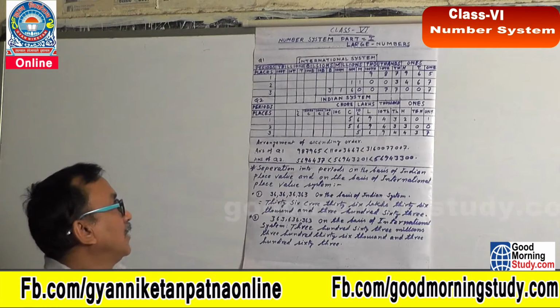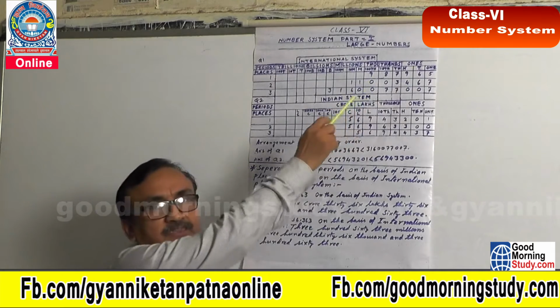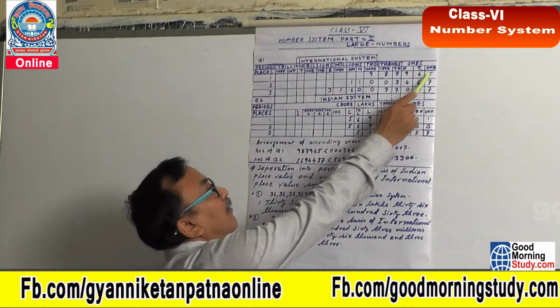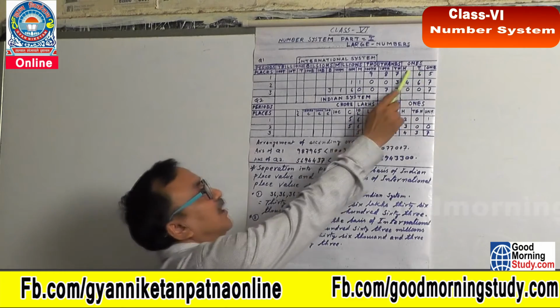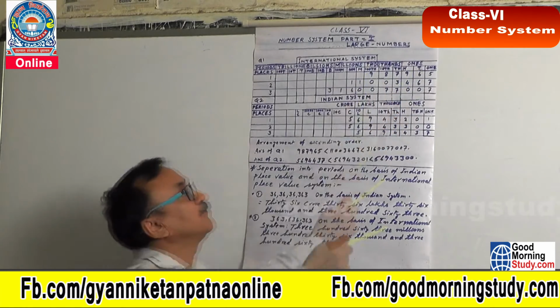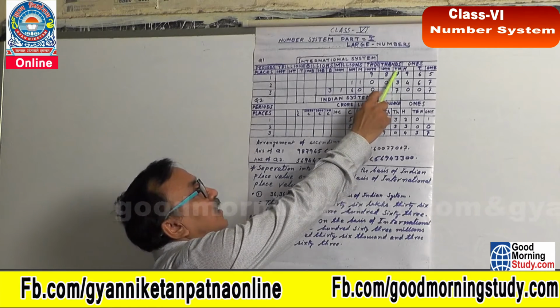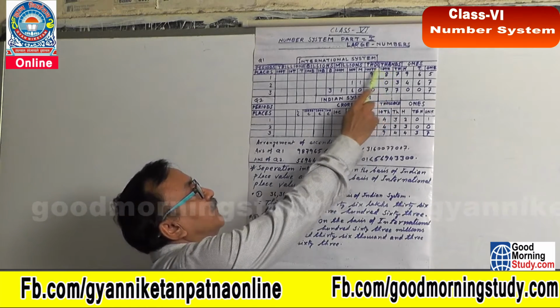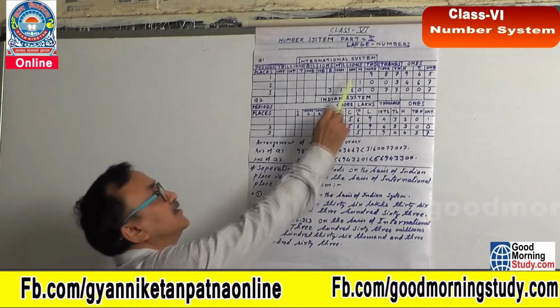Now, the places. In the ones period in the international system, first comes the one place, then the 10 place, and then the 100 place. And in the 1000 period, we have the 1000 place, 10,000 place, 100,000. And next we get the millions period.